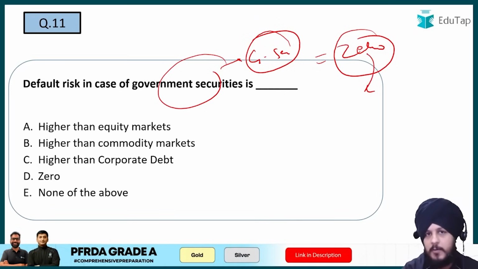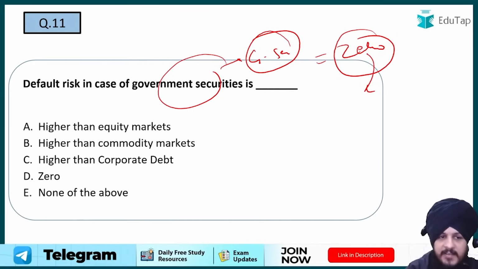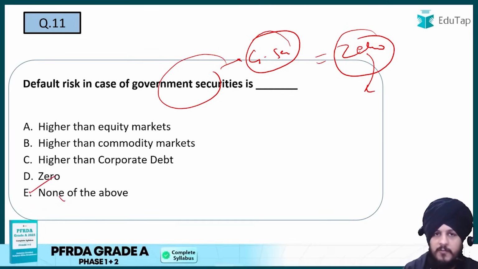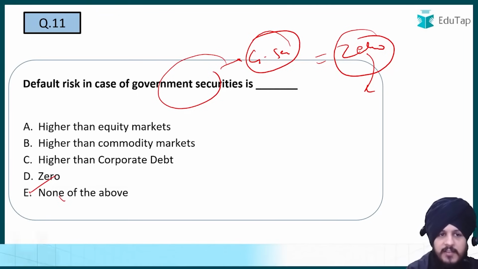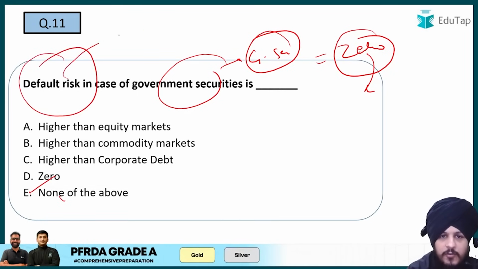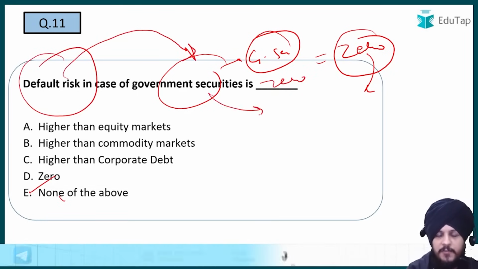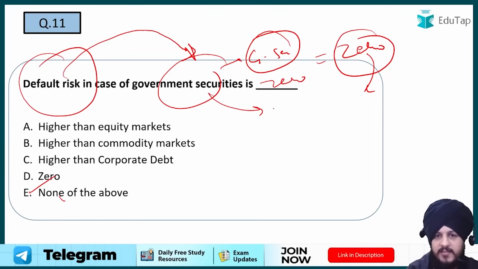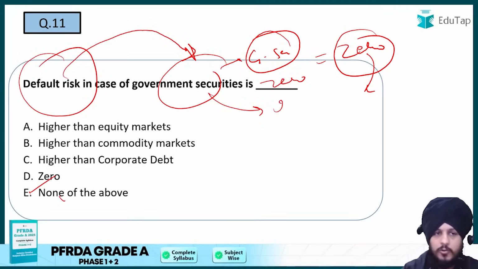They are backed by the government of India, and when we say that it is zero, we are assuming that the government of India is not going to default. If you have invested in government of India assets, then at any point of time you are going to get the returns. That is why we say that the default risk in case of government of India securities is zero. So they are the safest assets as far as investments are concerned, right? So I would say D is going to be the answer to this question.